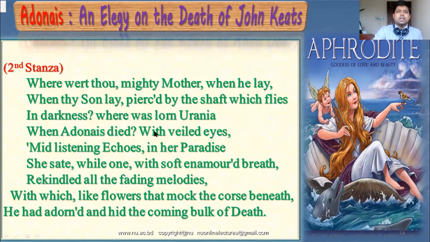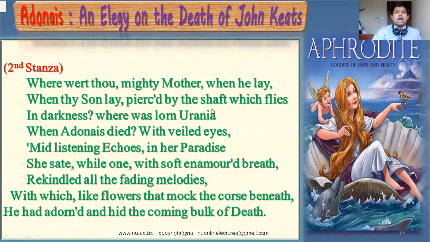Here in these lines you will find references to mythological characters: the mighty mother, Urania, another name for Aphrodite, and her son Adonais, pierced by the shaft. In the poem, Adonais was killed by a shaft, an arrow, which flies in darkness. So it is unknown who is responsible for the death.